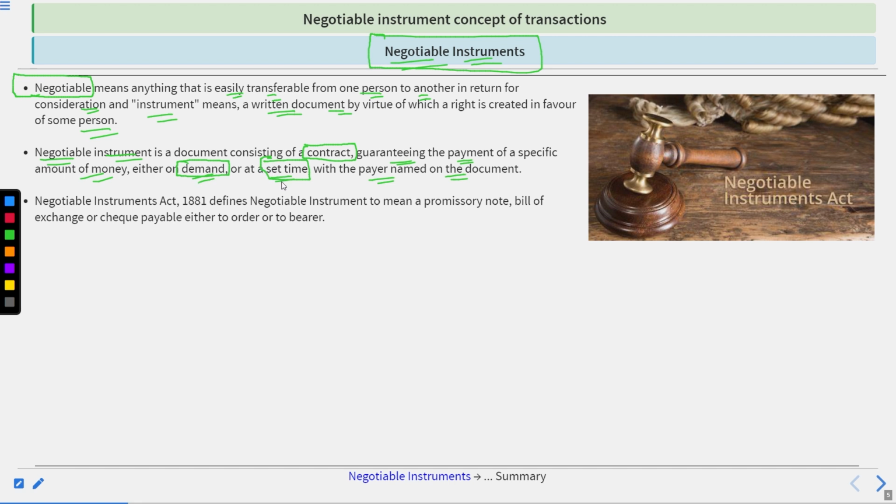Okay. Set time means suppose if today is 1st January, Mr. X said after 30 days, which means on 31st January, he is liable to pay this amount. So now the amount could not be asked in between. It could only be asked on or after 31st January because it is having some set time. And of course, the payer name would be on the document. It means the person who is liable to pay it will be written on the document